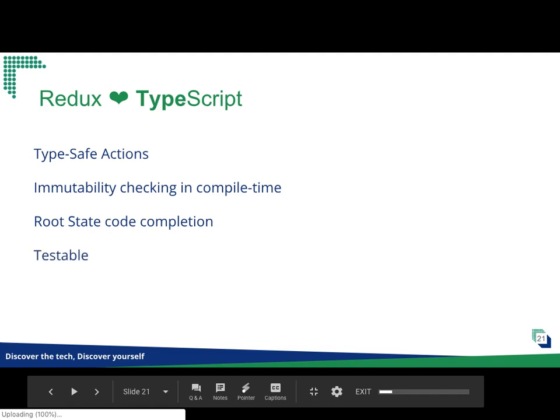Testable, yeah, I can't show you yet, but trust me, it's really testable and it's as simple as just testing your JavaScript files. And really lots more good things from TypeScript. And we haven't touched React yet. We just showed you how to do it with Redux. If you want to combine it with React and Redux, it provides even more good things like checking the props, checking the state, things like that.